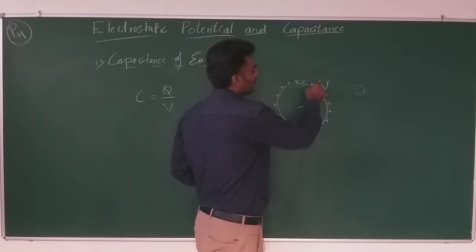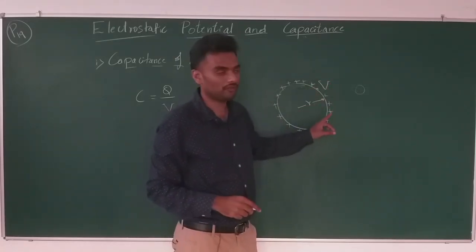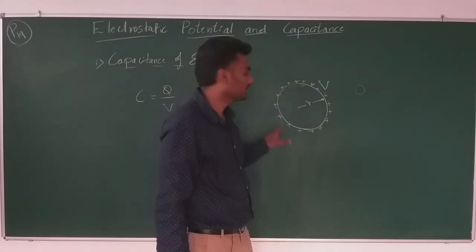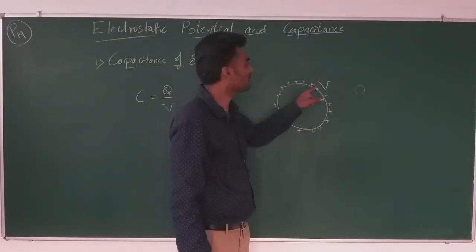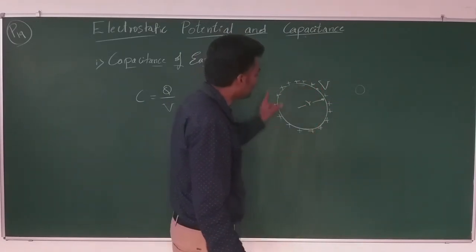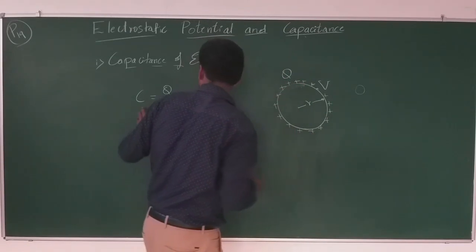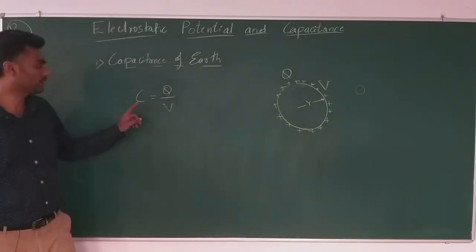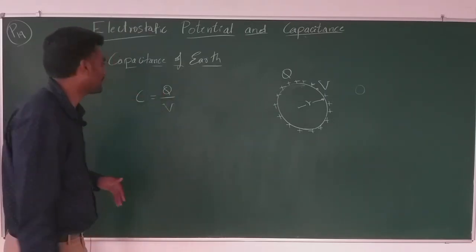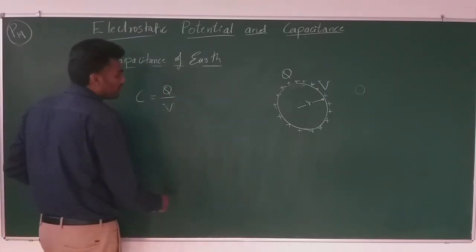and should gain this much potential V. This body itself should be accumulated with certain charge, and that charge will give rise to this much potential. Following? Let the charge accumulated be Q. That is what this C is giving us. C is equal to Q by V, the basic definition. You should recall the first class of capacitance.